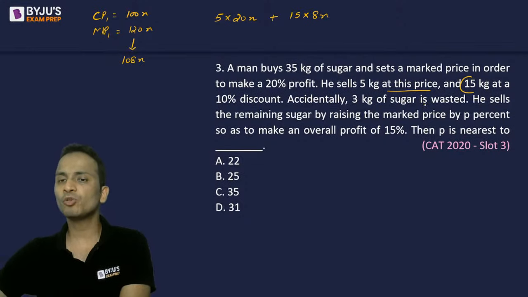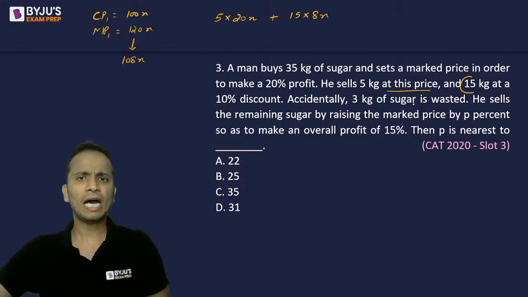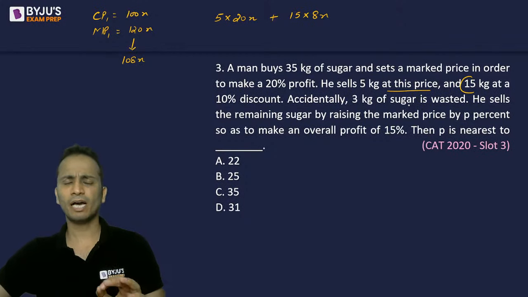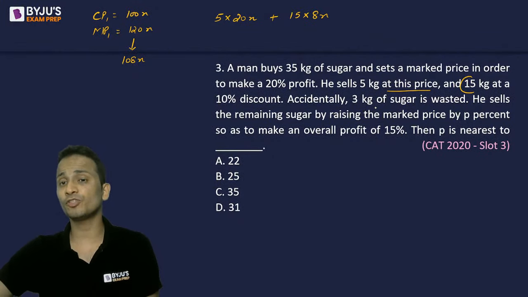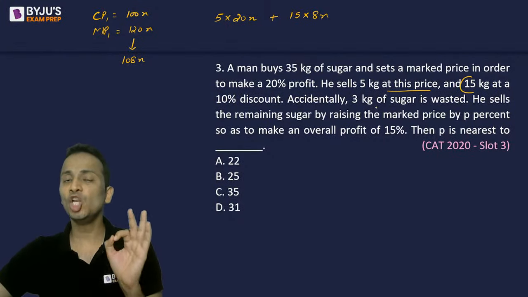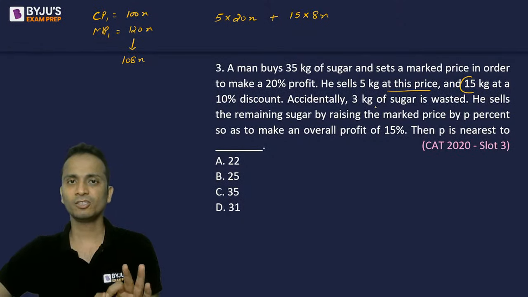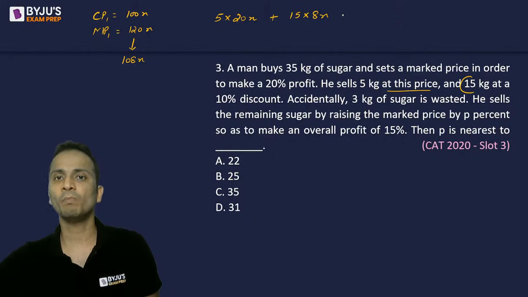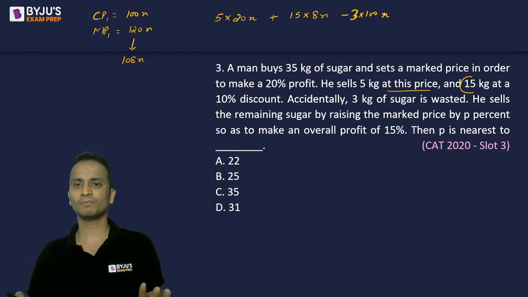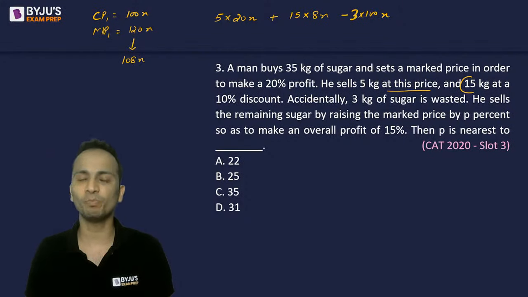Now 3 kg of sugar is wasted. Fine. So assume that 3 kg is wasted. That means I'm selling this 3 kg of sugar at a loss. Fine. So I'm selling it at a loss of 100x, so minus 3 times 100x. So it is a complete loss. It is sold at 0 rupees.